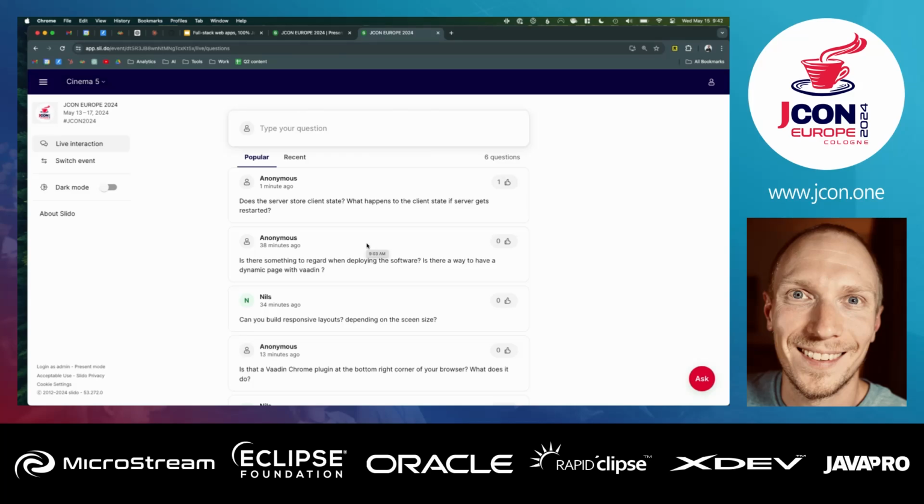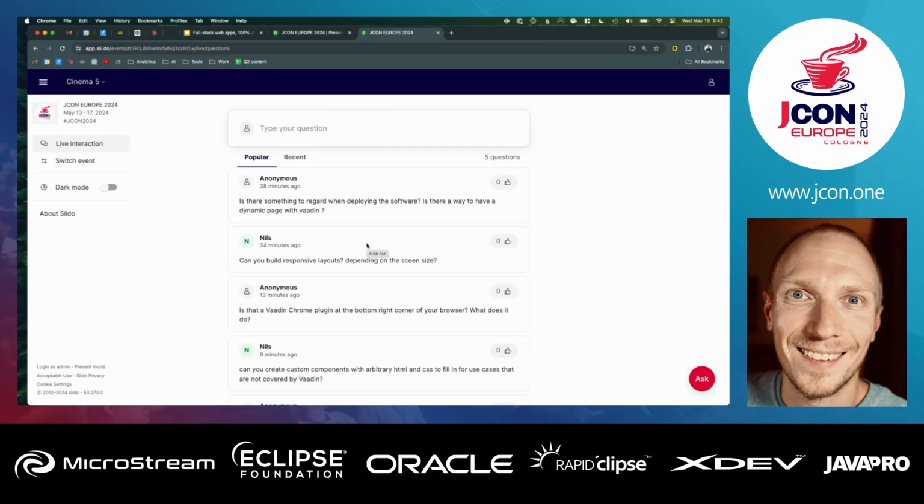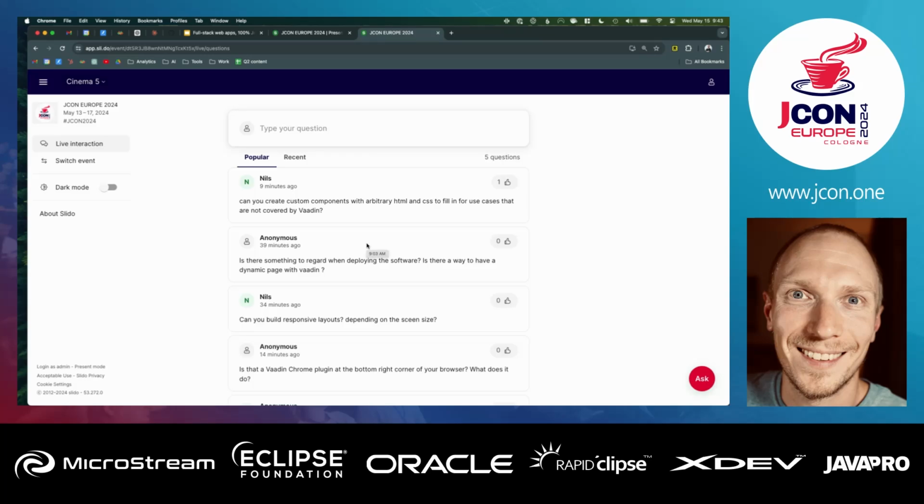Is there something to regard when deploying the software? In this case, what we get out is a jar file, a Spring Boot application jar. You could deploy it as is to some sort of PaaS service. You could put it in a container, deploy it wherever containers work. So there's nothing really too weird about deploying Vaadin apps in that way. They're Java applications. Is there a way to have a dynamic page? I think we already saw that a little bit with adding those click listeners and changing stuff.